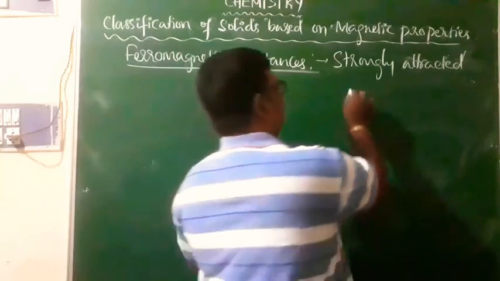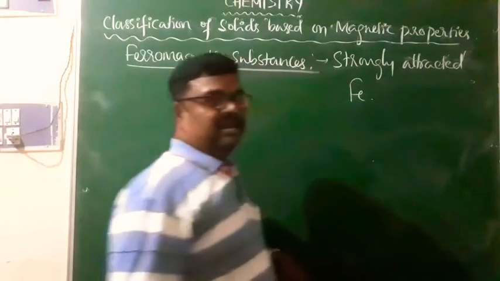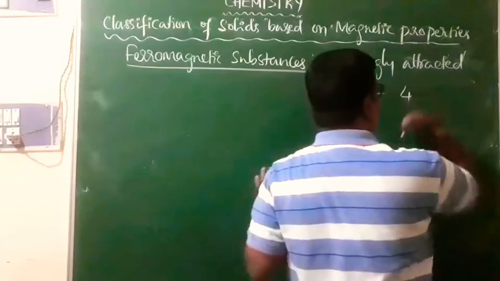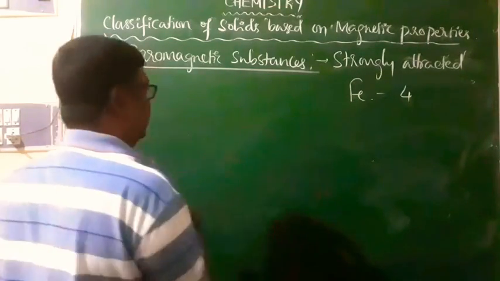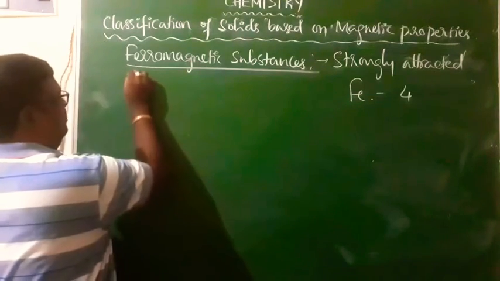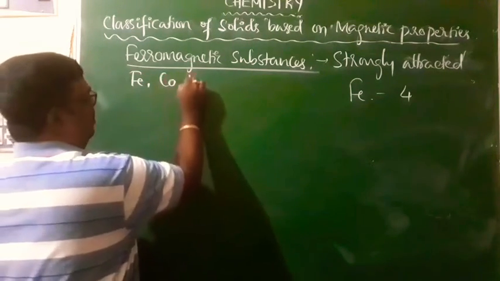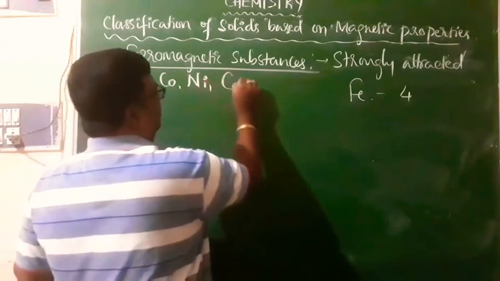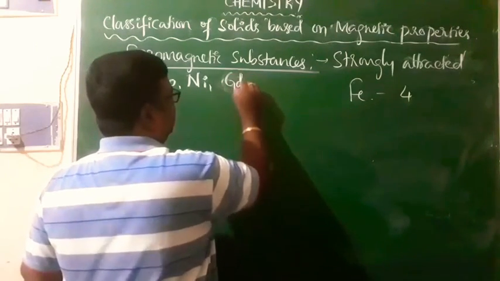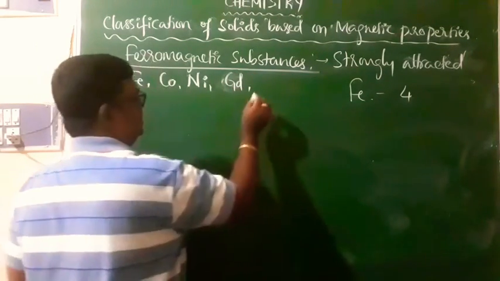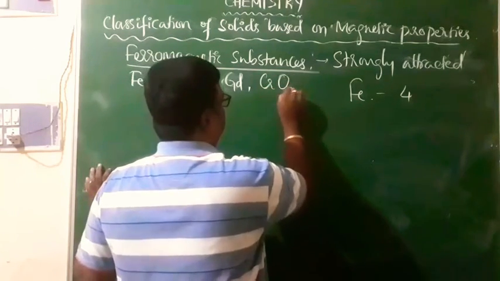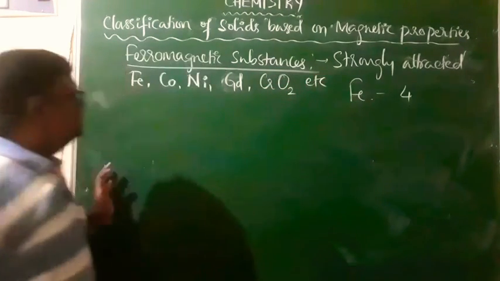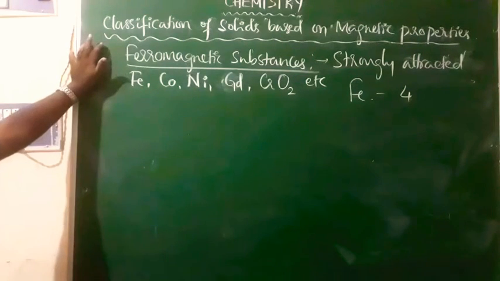For example, an atom of Fe is characterized by 4 unpaired electrons. Cobalt has 3 unpaired electrons. Examples for ferromagnetic substances are iron, cobalt, nickel, gadolinium, Gd, and also CrO2, chromium oxide.